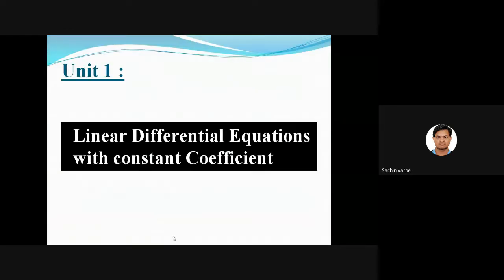Okay, so let us start with the first unit, linear differential equations with constant coefficients and their applications. First of all, let me ask you, what do you know about linear differential equations or about differential equations? Any one of you? Yes. Differential equations are of 2 types, ordinary and partial. But what are differential equations, or what is meant by a differential equation?